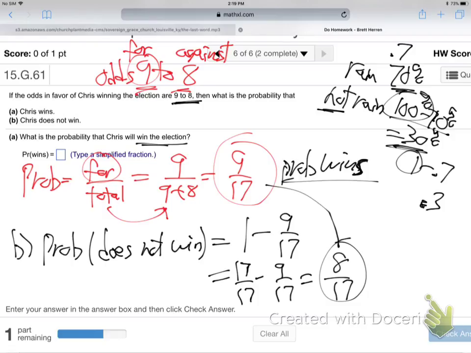See how these two add up to be 1, don't they? Because he's either going to win or not win. Did Chris win? No. Did he not win? No. That can't happen. He's either winning or not winning. They have to add up to be 17 over 17, 1. Okay. Rain or not rain? Is that good? All right.